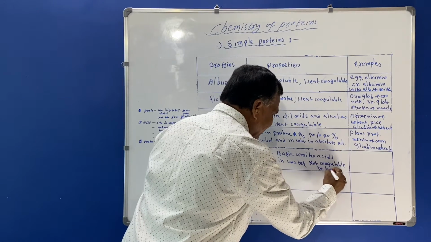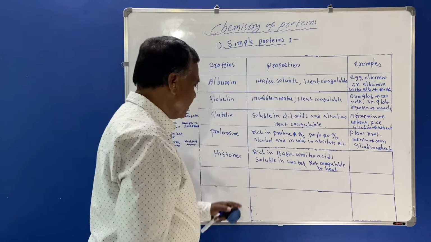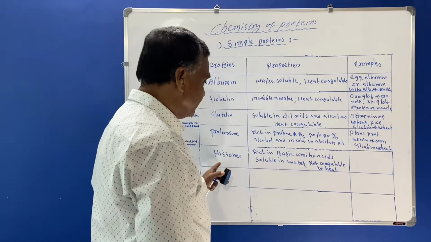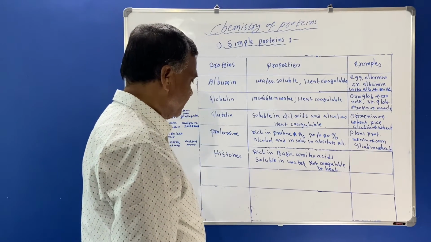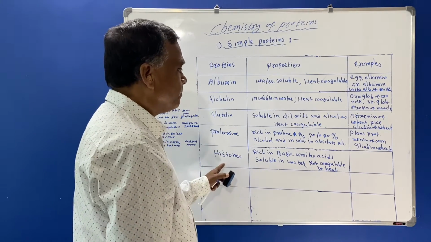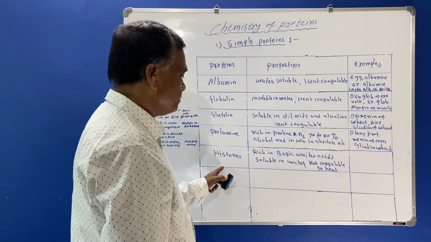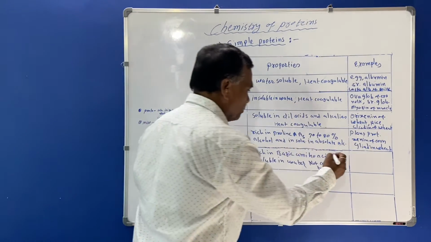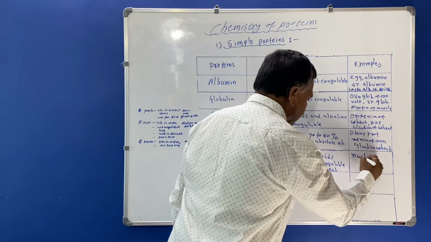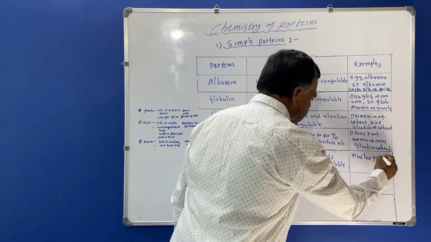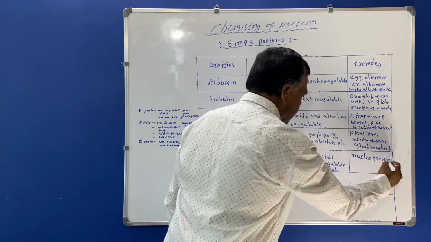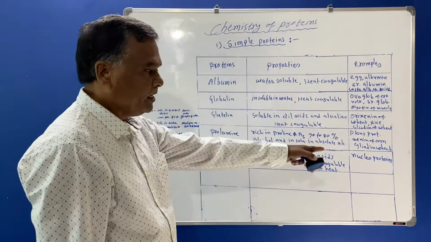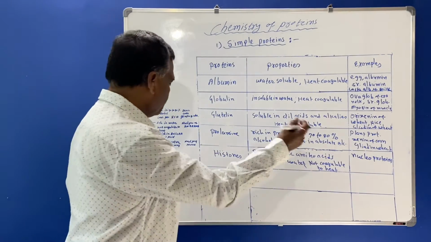So these are the histones. So here these are the proteins. The example of these proteins are nucleoproteins. The proteins belong to DNA and RNA. So you must know that.